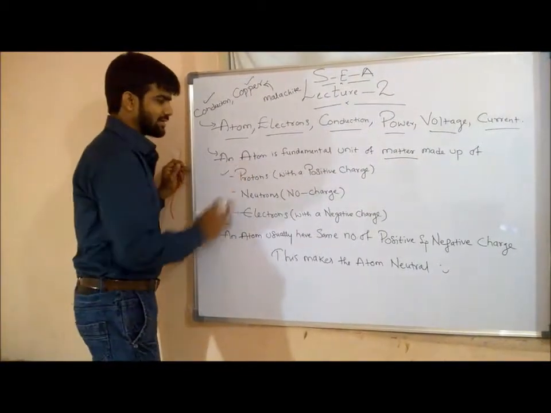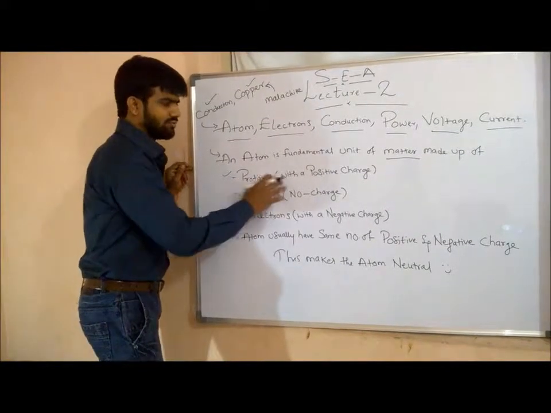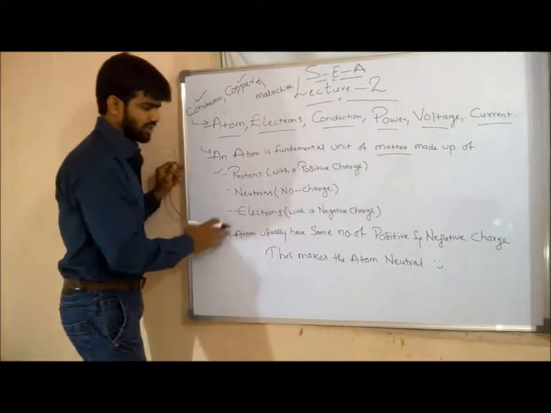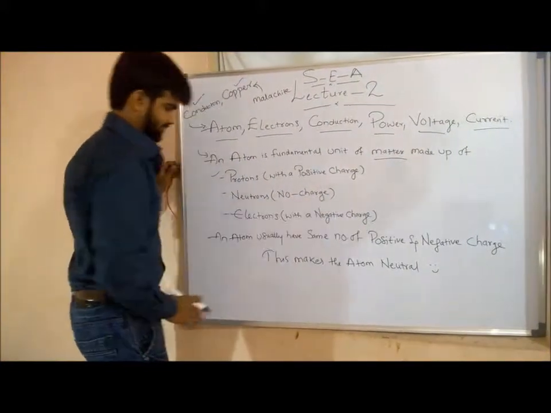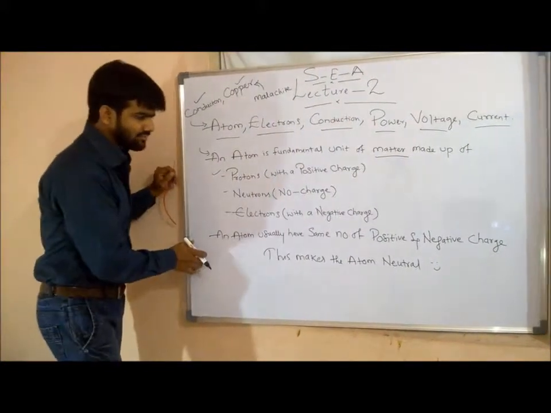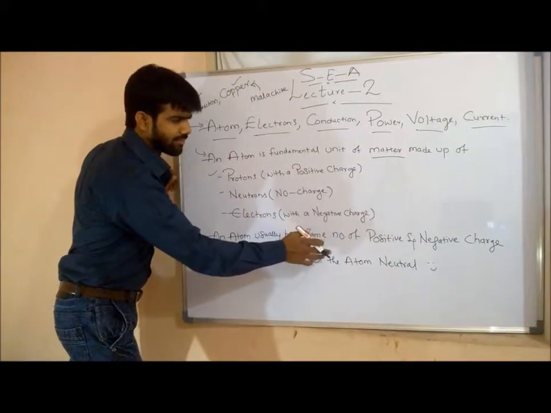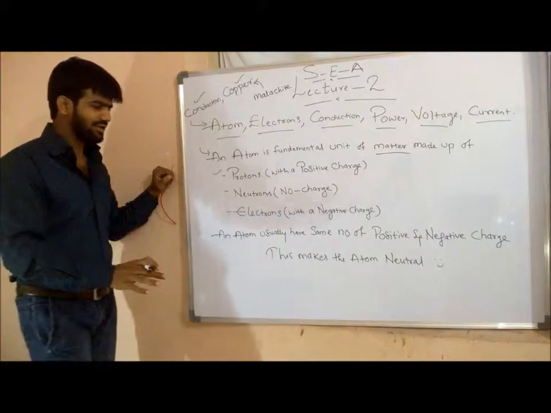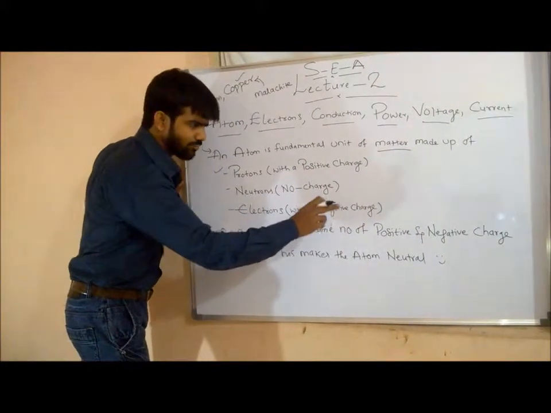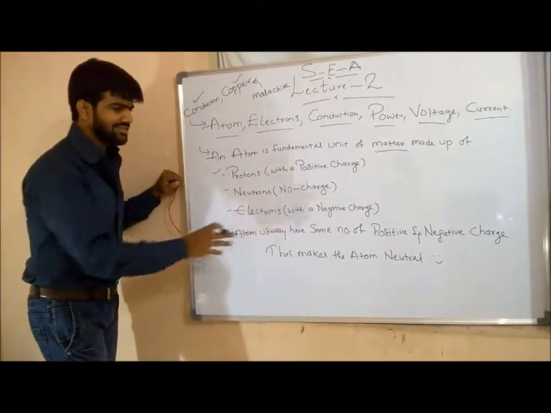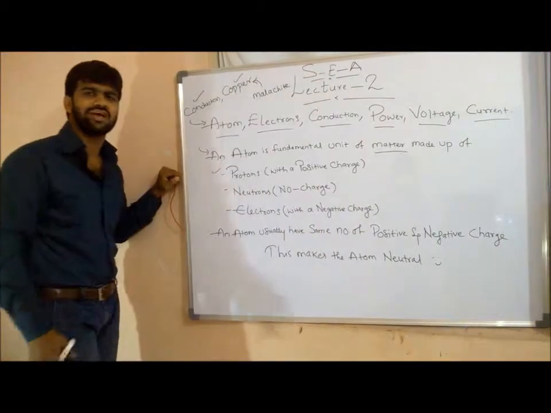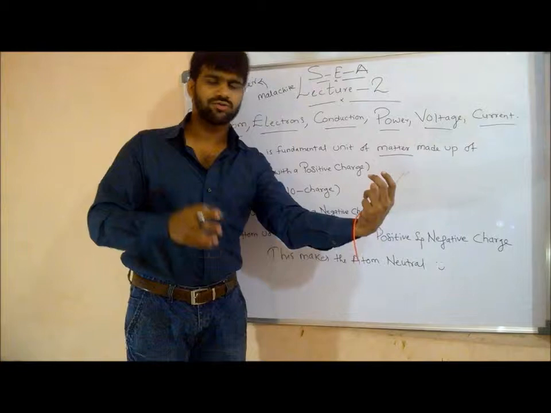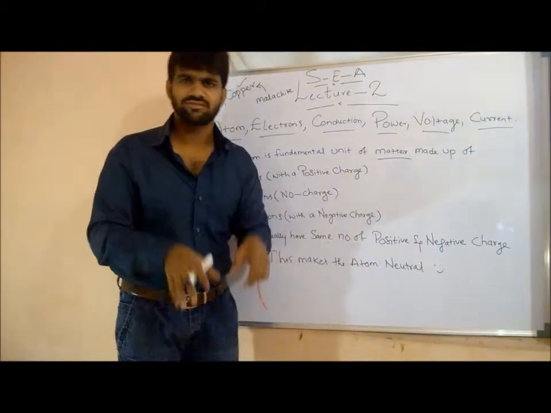Any atom will have a proton, which has a positive charge, a neutron in the nucleus, which has no charge, and electrons with a negative charge. An atom usually has the same number of positive and negative charges. This makes the atom neutral. What makes the atom neutral? Any atom usually has the same number of protons and electrons, which makes it neutral.